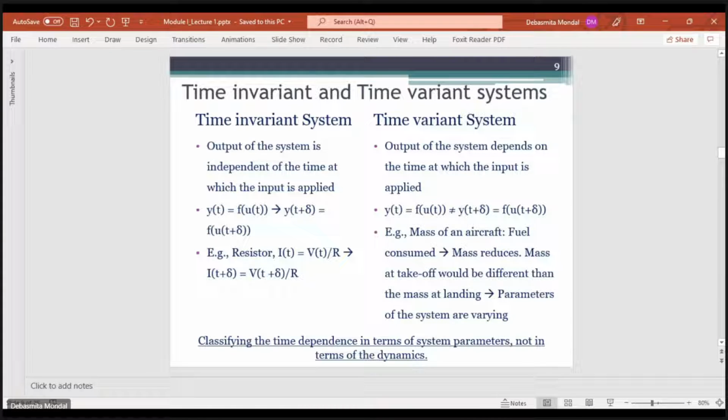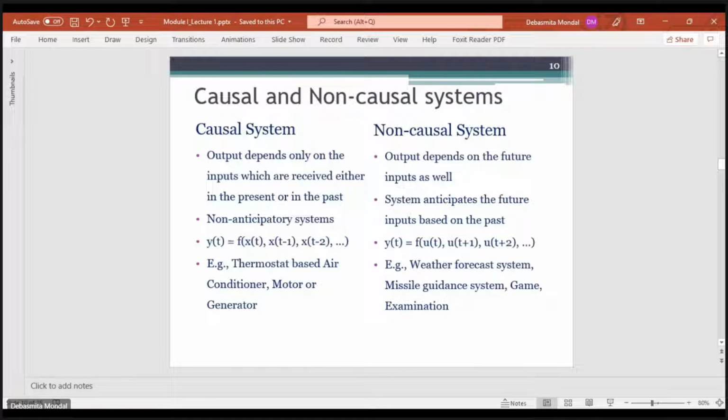In case of a time variant system, the system dynamics do not change, the system parameters are changing. So this is one thing that you need to keep in mind.